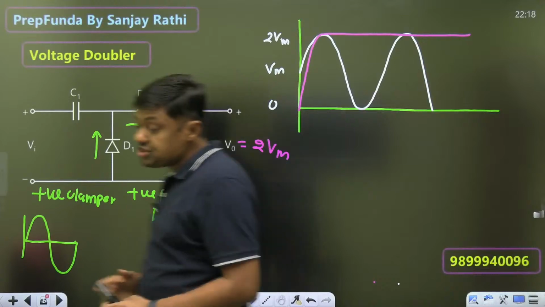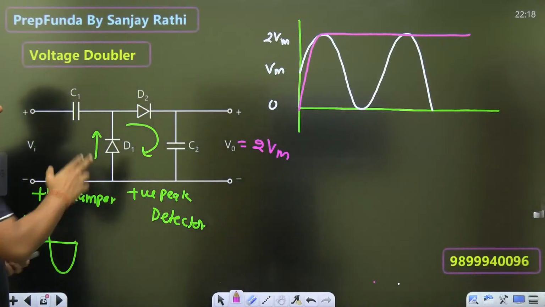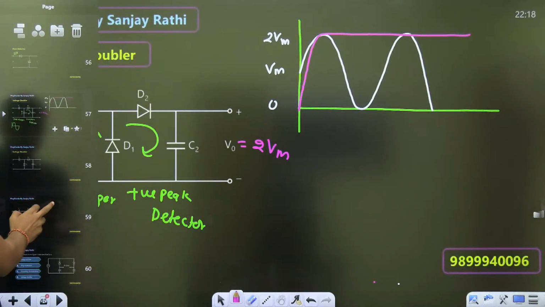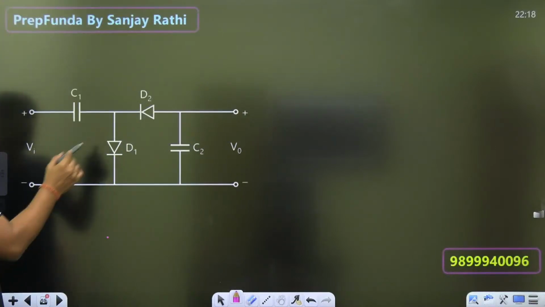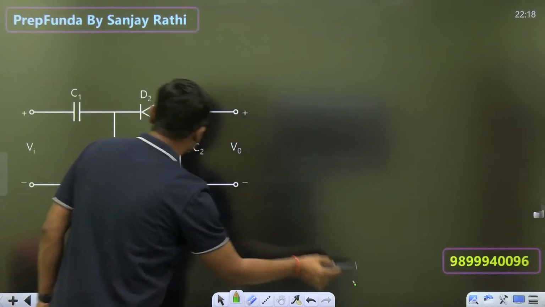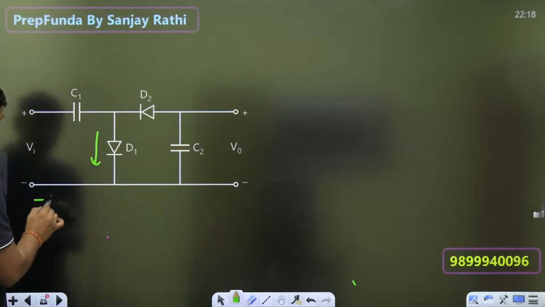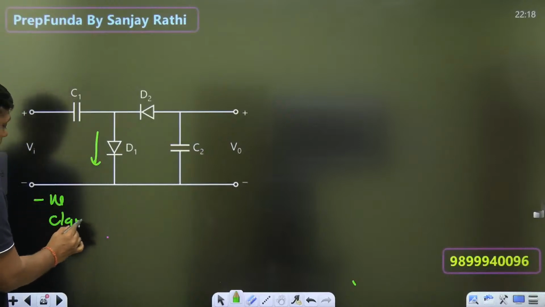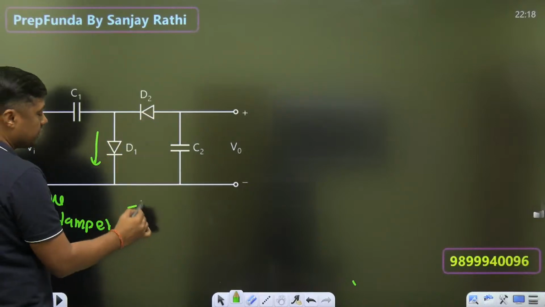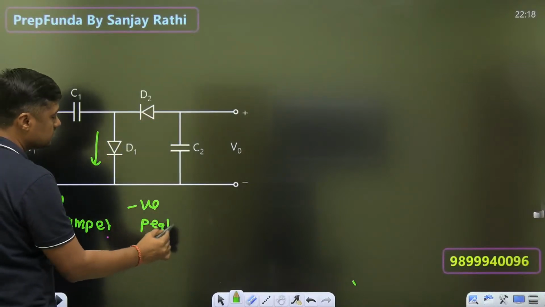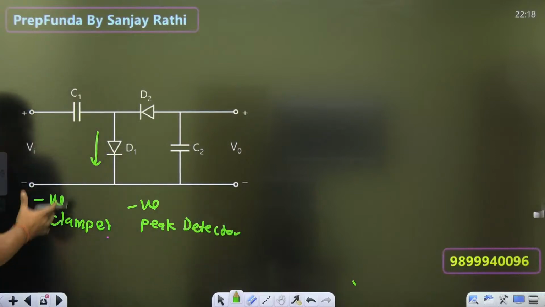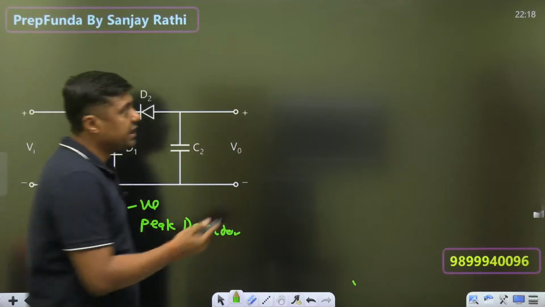Now guys, change the polarity of both the diodes. When we change the polarity of both the diodes, this is a negative clamper. Watch this. This is a negative clamper. This is what? Negative peak detector, because we have changed the polarity. So negative clamper followed by the negative peak detector.